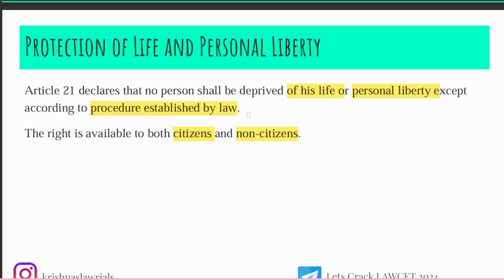So what they want to say is, Article 21 says that no person shall be deprived. In a sense, everyone should have the right of life and the right of personal liberty. No person should be unaware of it. And here, in the person's definition, we mean Indian citizens as well as non-citizens, which means foreign nationals or NRIs, non-residents of India.